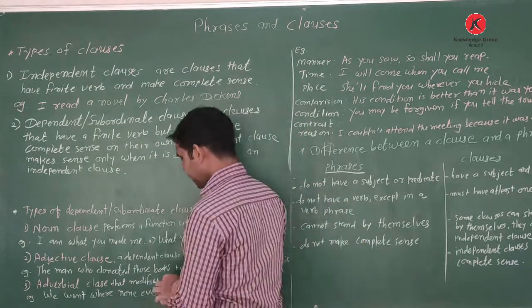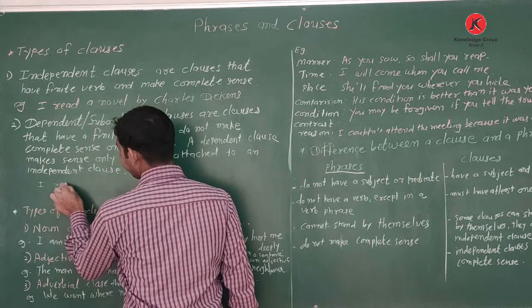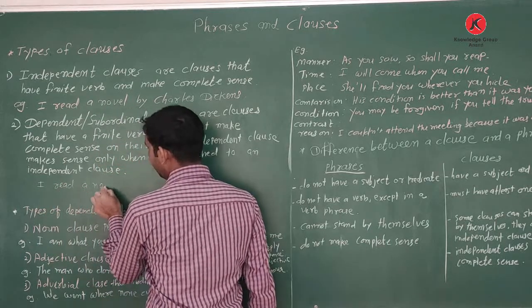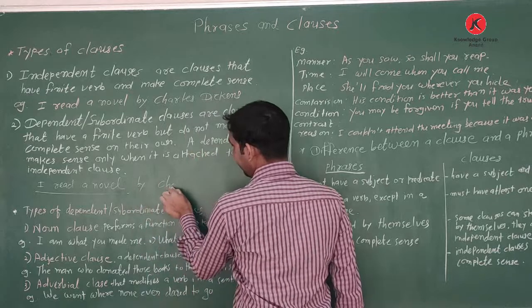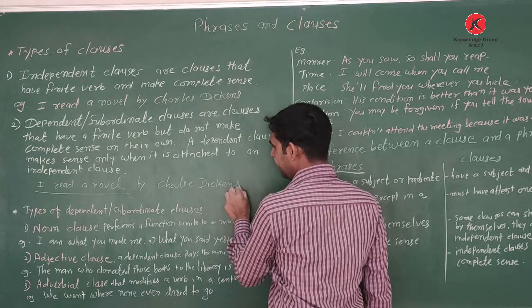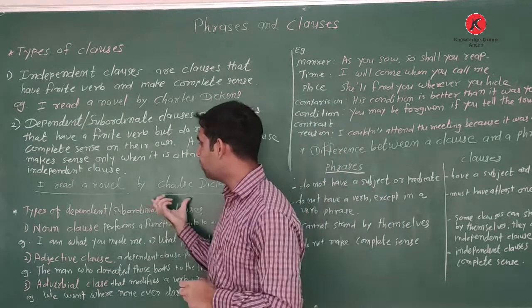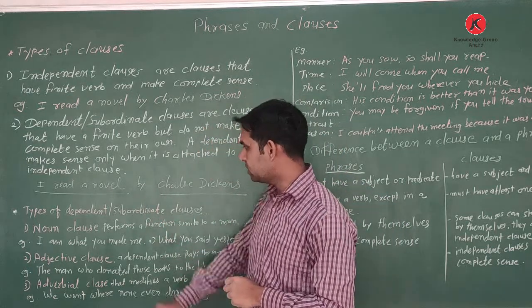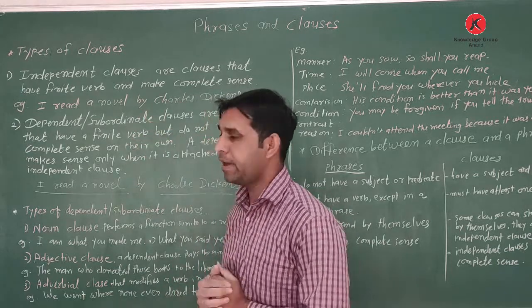The same here, I write the example: I read a novel, close by Charles Dickens. Noun clause. So these are two different sentences. Noun clause. Now we are talking about independent and dependent clauses.